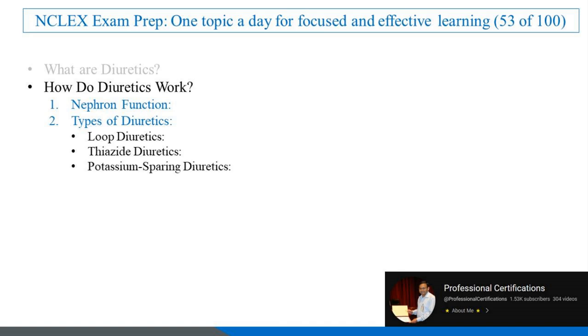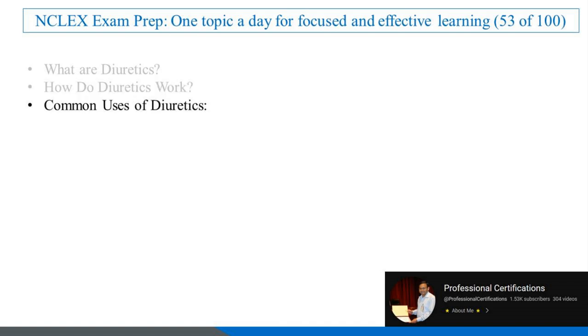Potassium-sparing diuretics act on the collecting ducts to block sodium reabsorption while retaining potassium, e.g., spironolactone. 3. Effects. By blocking sodium reabsorption, diuretics increase urine output, reduce fluid volume, and lower blood pressure. By reducing fluid volume, diuretics help to alleviate symptoms like swelling and shortness of breath.